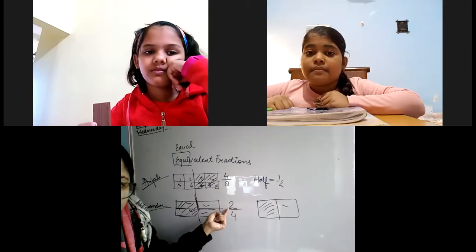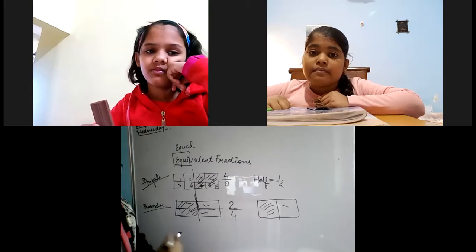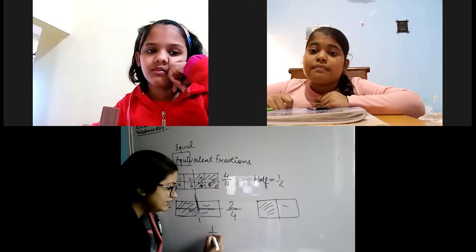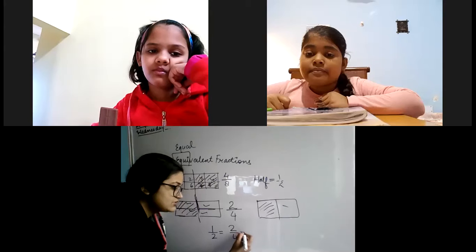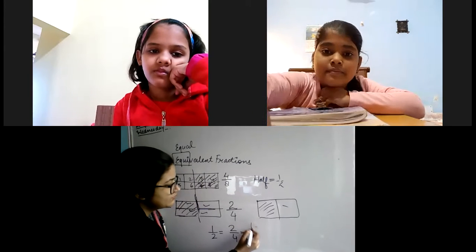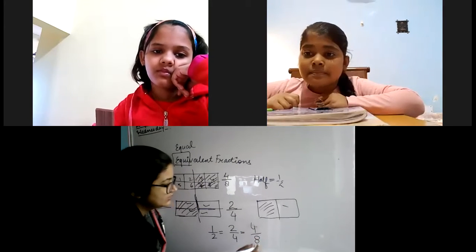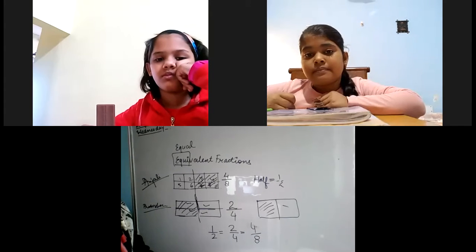These fractions are different, but although their faces are different, they are equal. 1 upon 2 is equal to 2 upon 4 is equal to 3 upon, sorry, is equal to 4 upon 8. They all are equal. They are known as equivalent fractions.